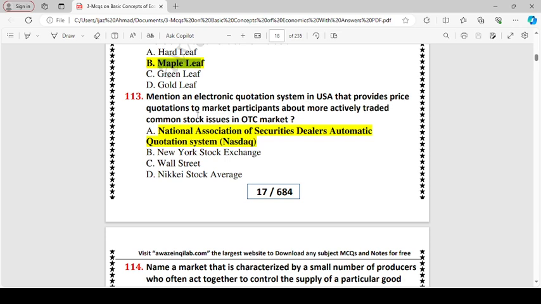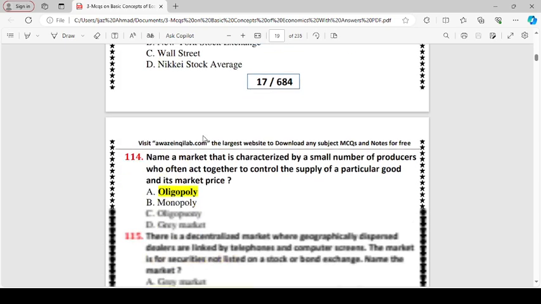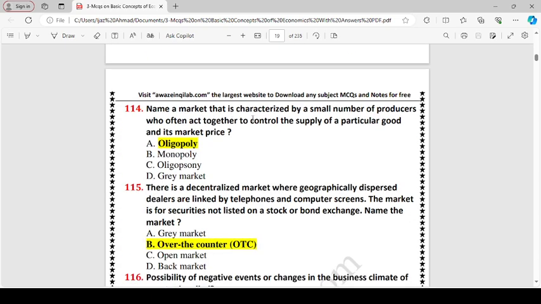It provides price quotations to market participants about more actively traded common stock issues in OTC market. National Association of Securities Dealers Automated Quotation System. Name a market that is characterized by a small number of producers who often act together to control the supply of a particular good and its market price. Oligopoly.